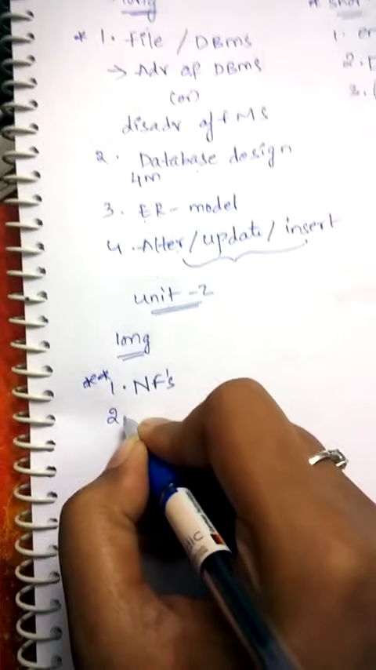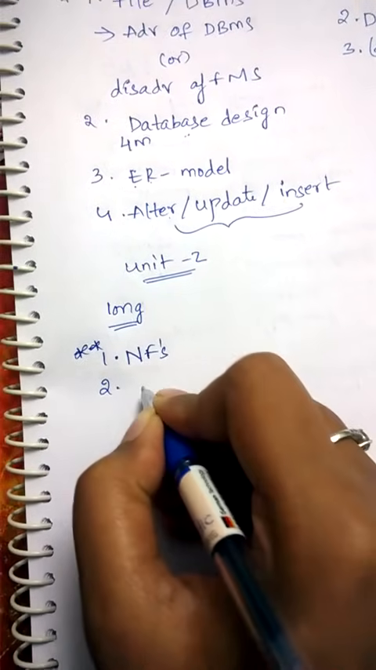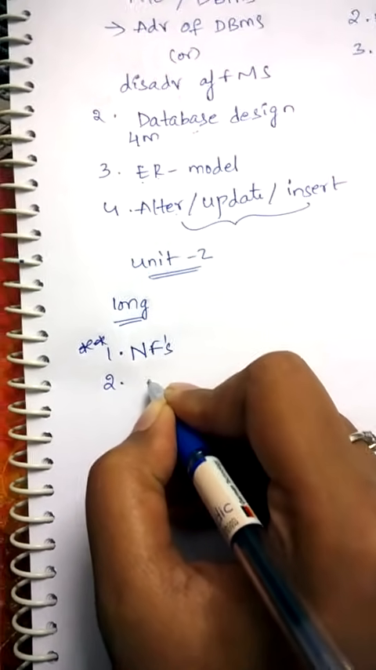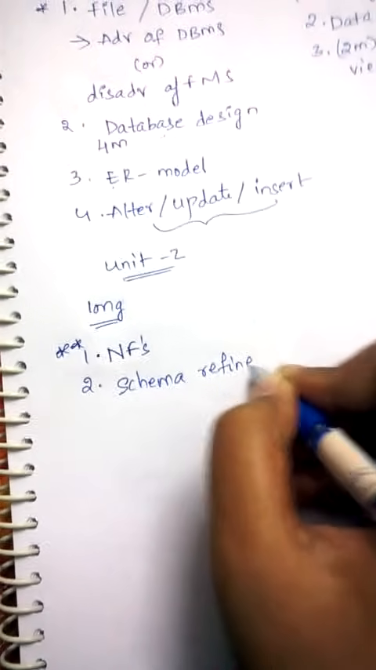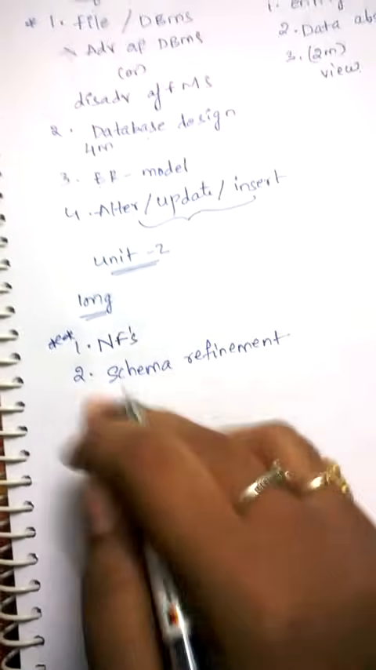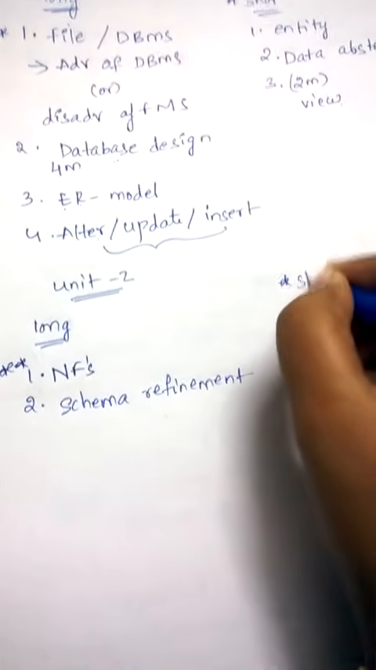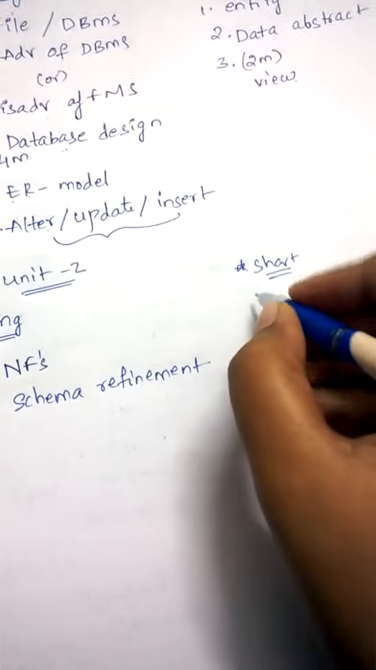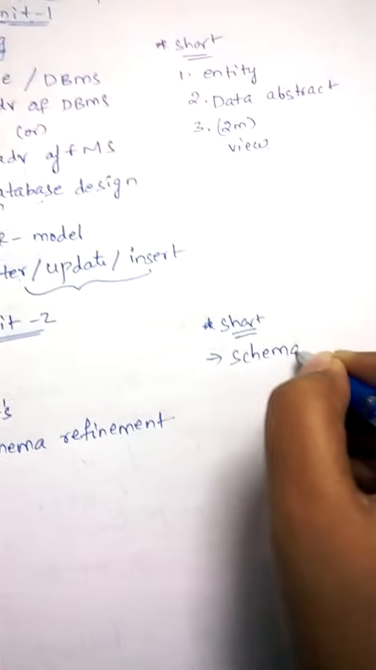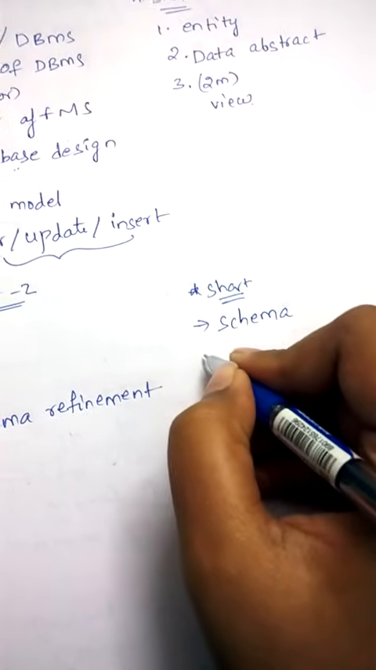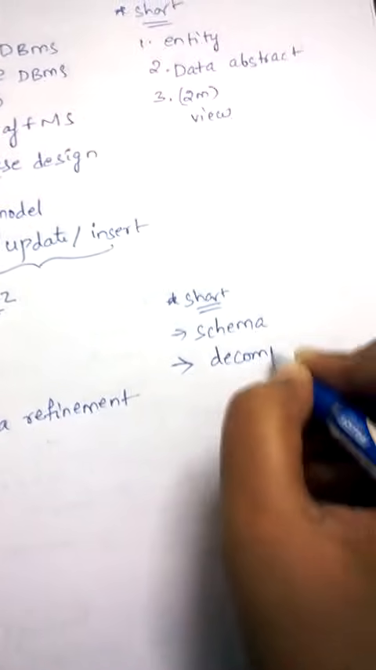And the second answer which is very important is schema refinement. Schema refinement is another important answer, which is a little bit similar to normal forms. And coming to short answers, he may ask you the definition of schema for 2 marks, and he may ask you the definition of decomposition.